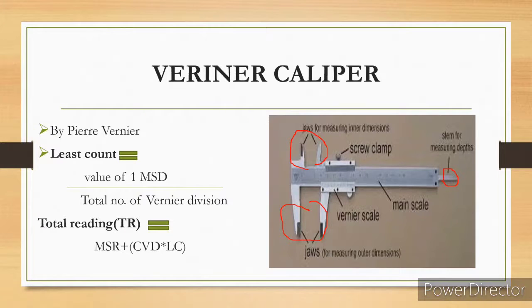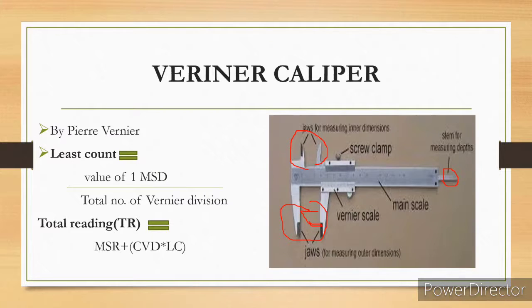Now I am going to take an example of a cylinder. How will we measure it? Think that there's a cylinder fixed from here to here. Now how will you calculate the least count? First, the value of 1 MSD divided by the total number of vernier divisions. MSD means main scale division. So this is the main scale. Here in the labeling you can see what happens if you keep any object.